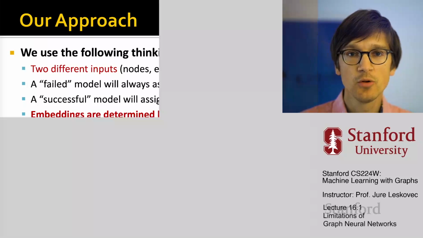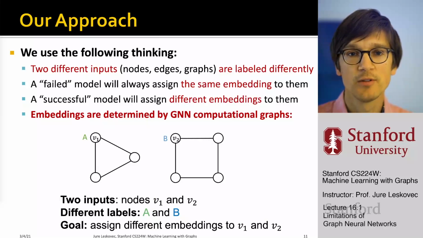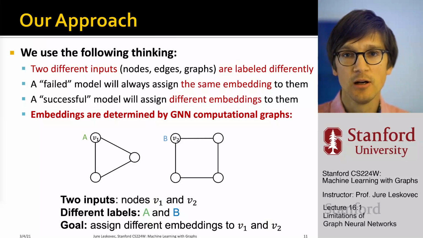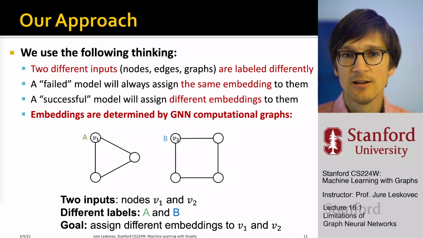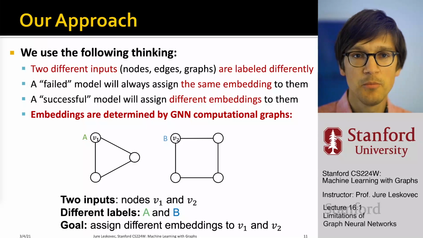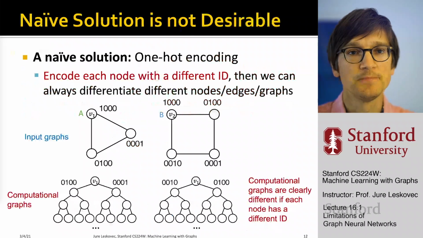So we want to understand how we can build a graph neural network that assigns them different embeddings, so that we can assign v1 one label and v2 the other label, because we cannot assign them different labels if they both map into the same point.